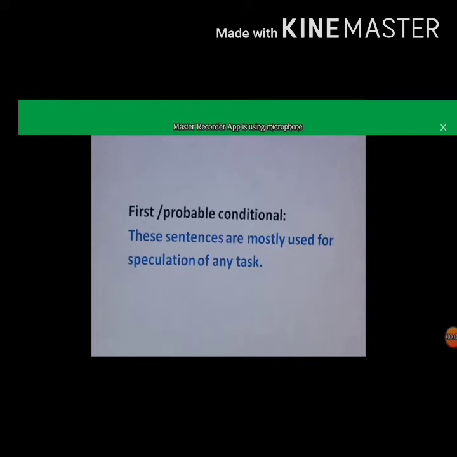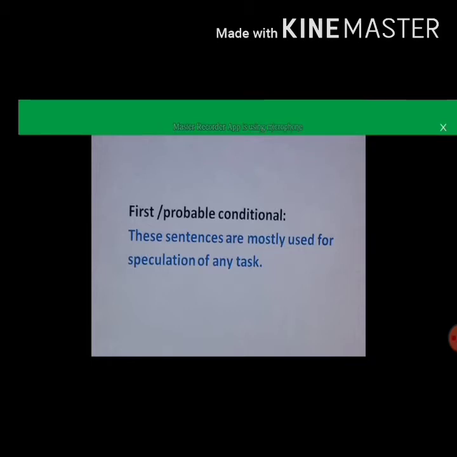Now students will read the first conditional sentences. First conditional sentences are also known as a probable conditional. Probable means a possibility, and possibility means imkanat. So if you have possibility or probability of anything, then you will use this formula. These sentences are mostly used for speculation of any task. When you speculate or suppose that this thing might happen, in this case you will say yes, this